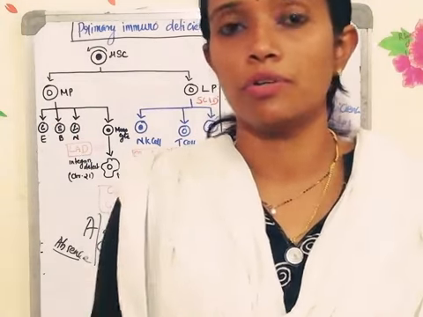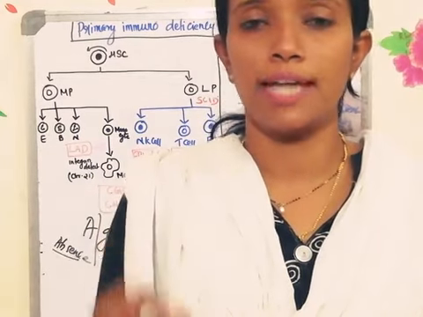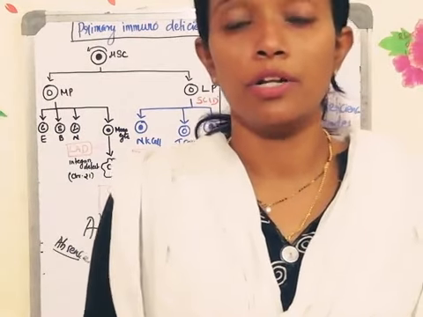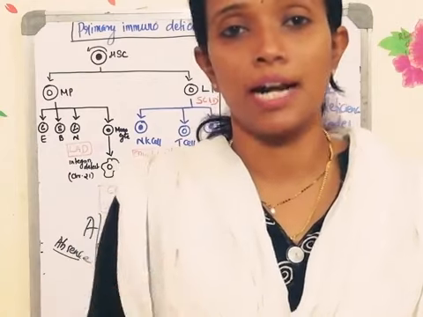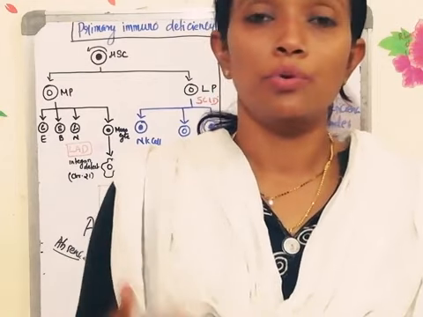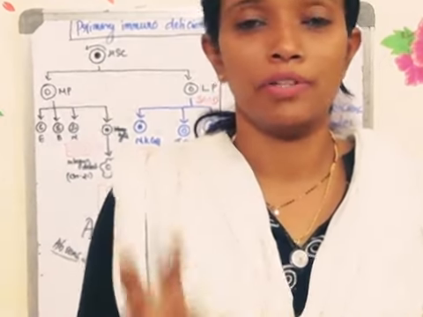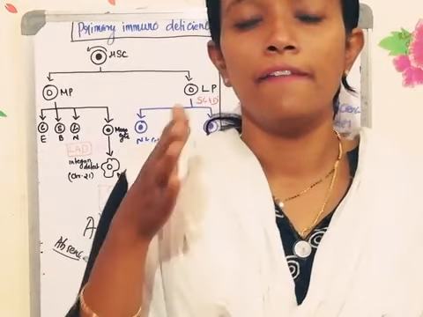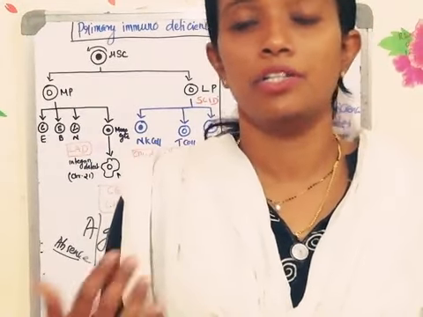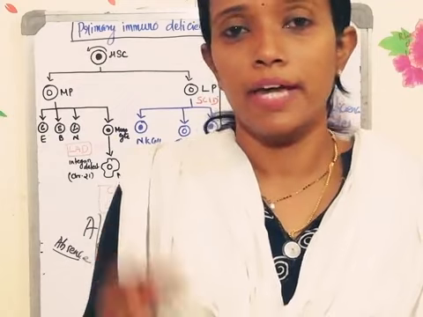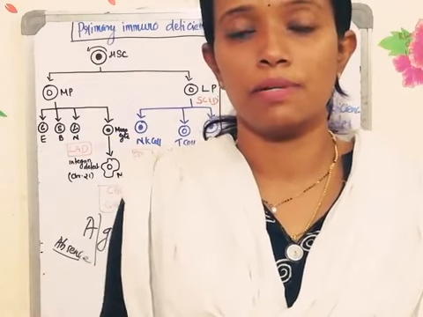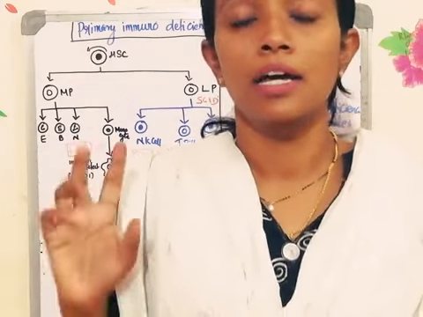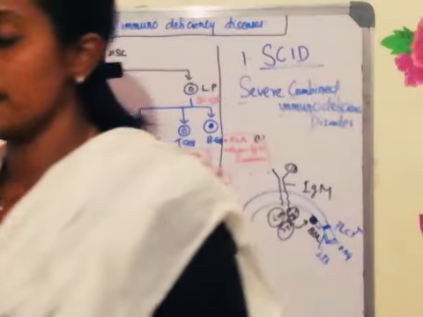Calcium comes out of the endoplasmic reticulum and combines with calmodulin. The calcium-calmodulin complex will activate some of the transcription factors, such as nuclear factor K beta. This transcription factor will activate gene expression in the B cell, thereby the B cell differentiates into plasma cell and memory cell.